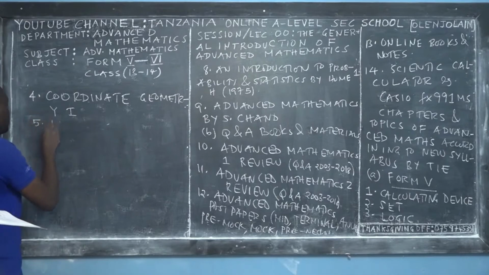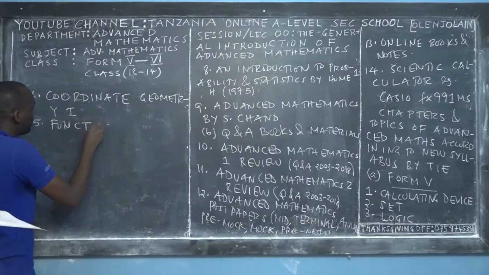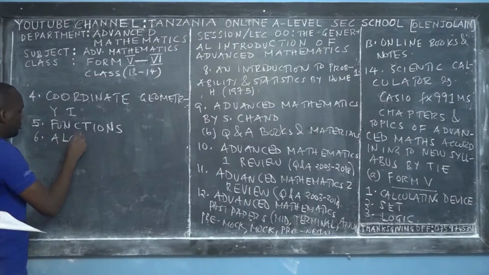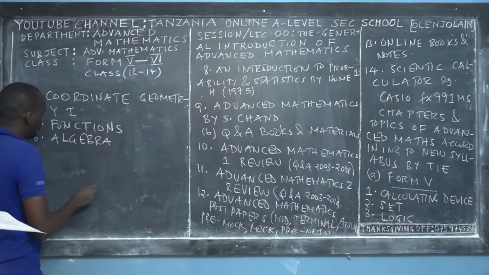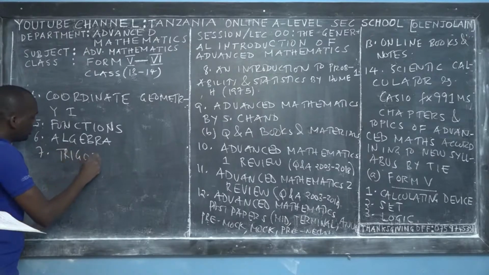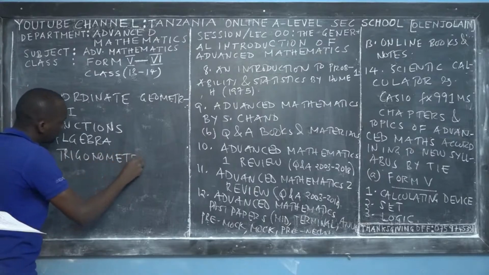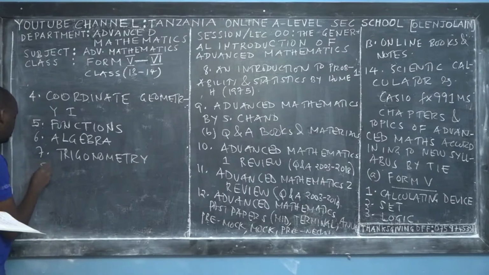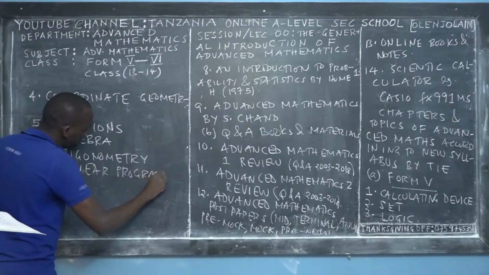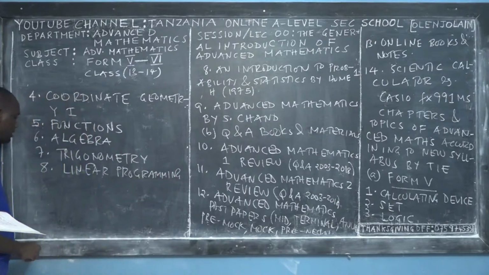So let me arrange them in order. The fifth topic is called functions. We advance your knowledge of functions that you have from O level. The sixth topic is called algebra. I've arranged them according to the way they have been arranged in the syllabus. The seventh topic is trigonometry. And then the eighth topic is called linear programming. Very interesting topic. Paper 1, linear programming.